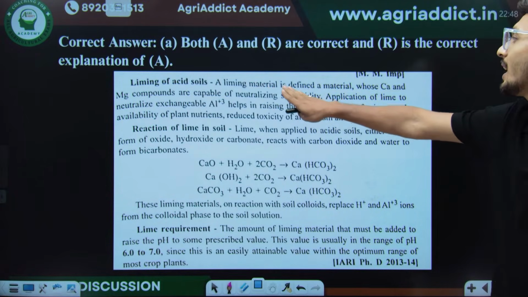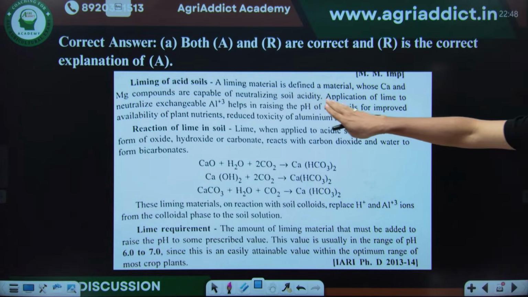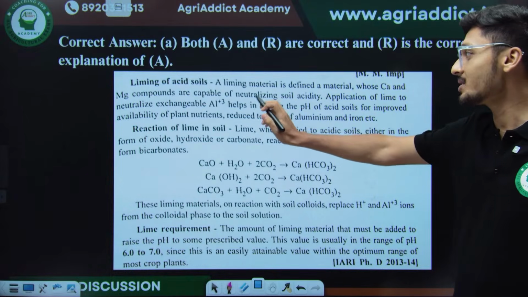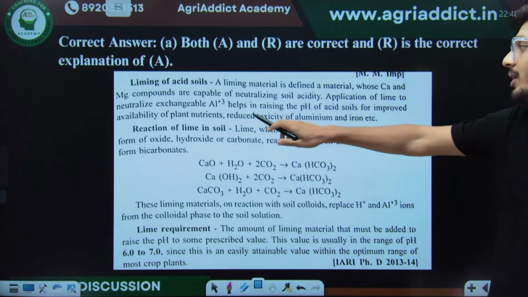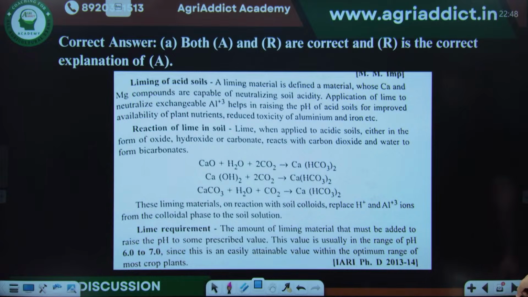This is mentioned here. A liming material is defined as material whose calcium and magnesium bound compounds are capable of neutralizing soil acidity. Then application of lime to neutralize exchangeable aluminum helps in raising the pH of acid soils for improved availability of plant nutrients and reduced toxicity of aluminum and iron.